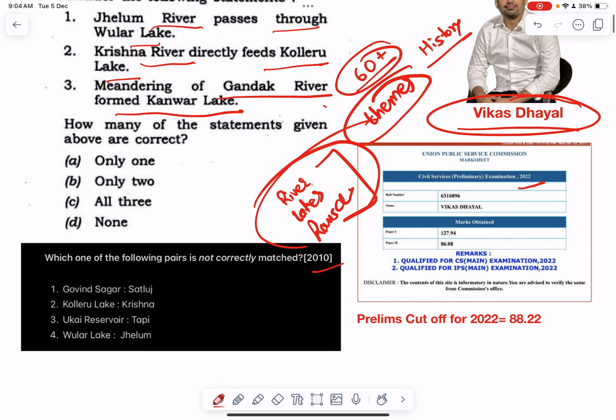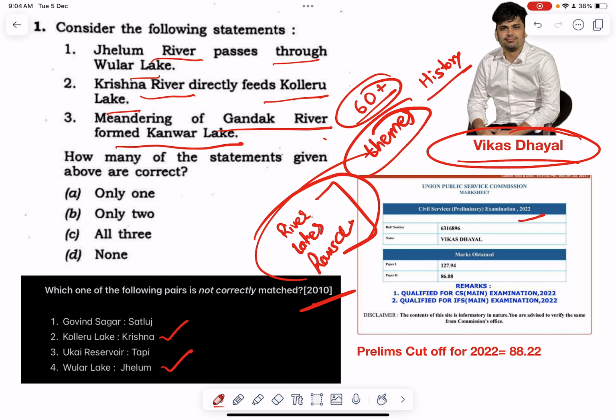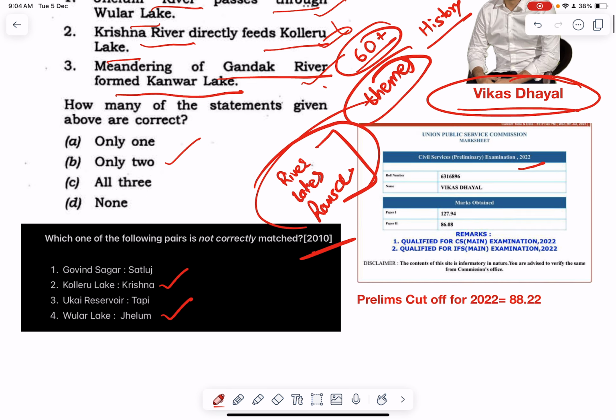Look at the 2010 question. A similar question was asked. Exactly the same options were given: Koleru and Krishna, Vular and Jhelum. Had you identified this theme and gone a little deeper into it, even if you had not gone deeper, you could have easily marked that this option is going to be incorrect, and this option is going to be correct. Option 2, option B, would be correct in this one.